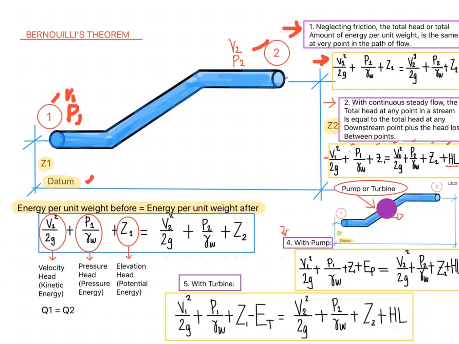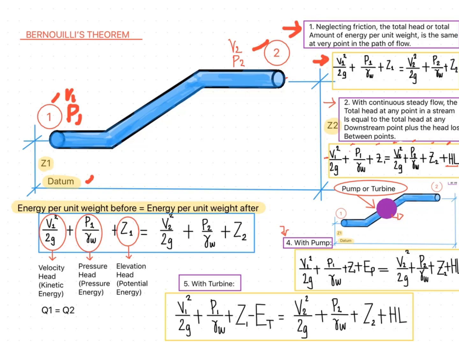to point 2. And then if we assume that we place a turbine in between point 1 and point 2, the equation now will be V1 squared over 2G plus P1 over unit weight of water plus Z1 minus E sub T, or the energy of the turbine, is equal to V sub 2 squared over 2G plus P2 over unit weight of water plus Z2 plus the head loss.